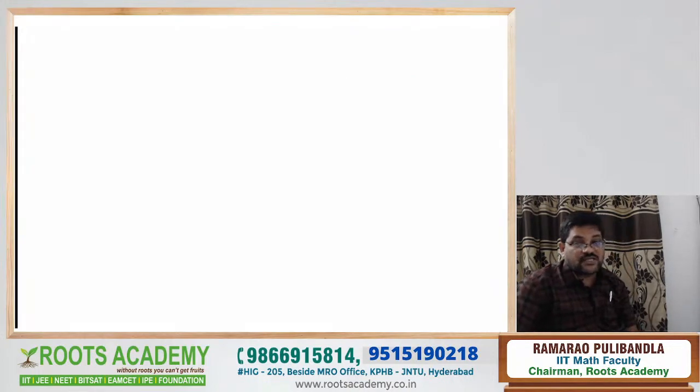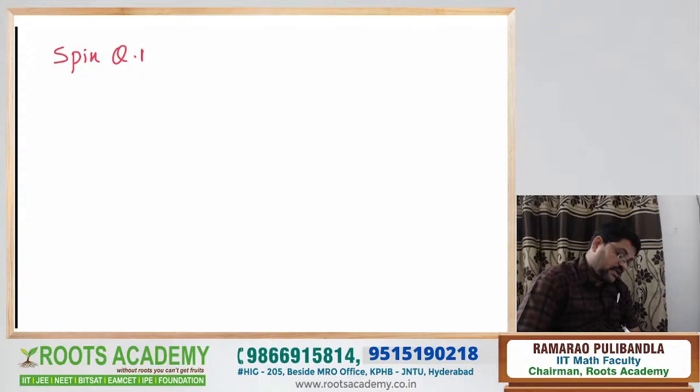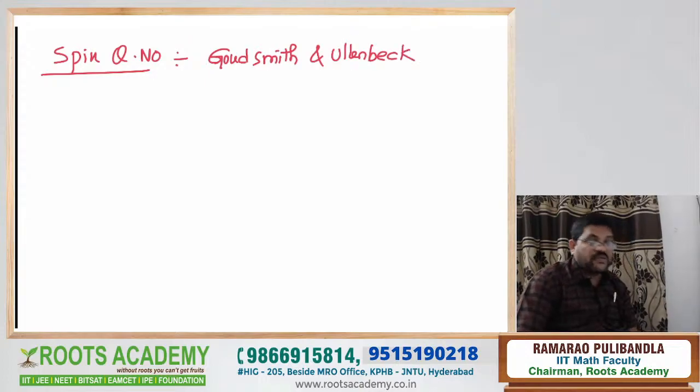And go to the last one, the spin quantum number. The spin quantum number was proposed by the scientists Uhlenbeck and Goudsmit. This is very easy to explain.